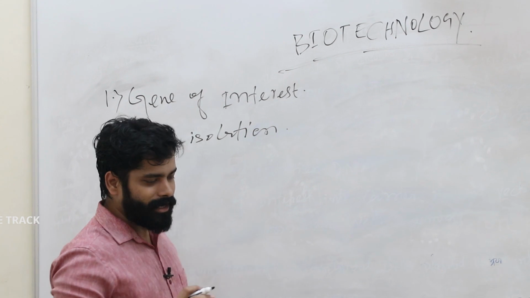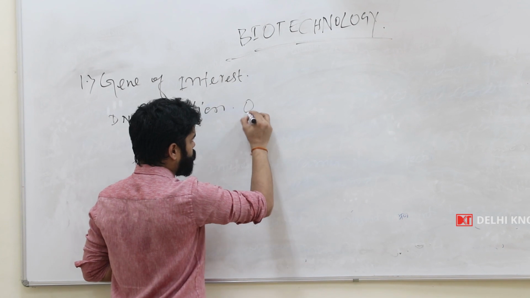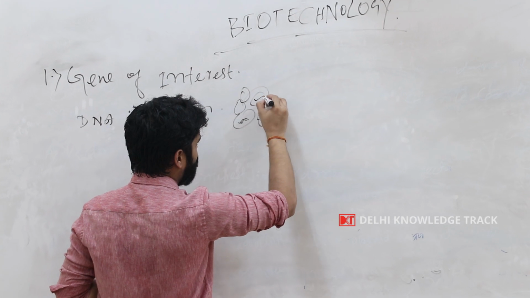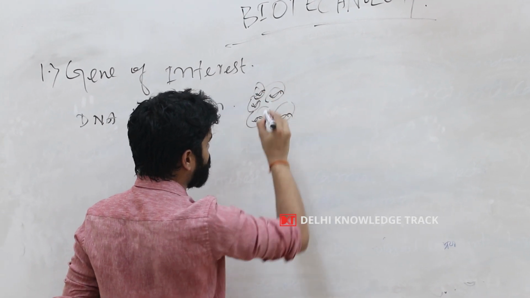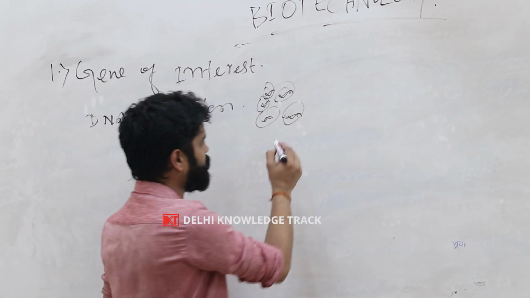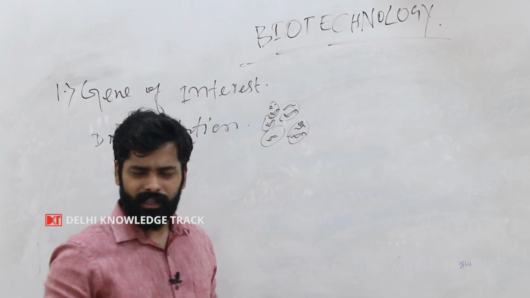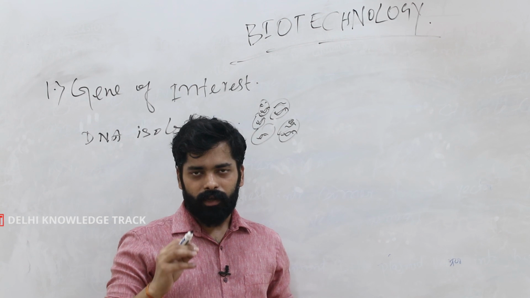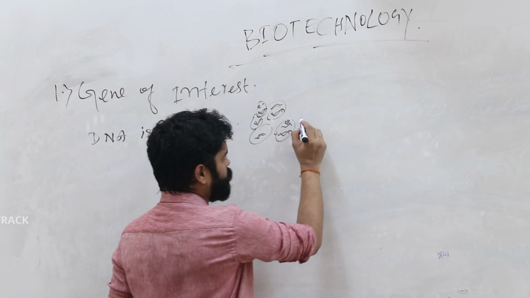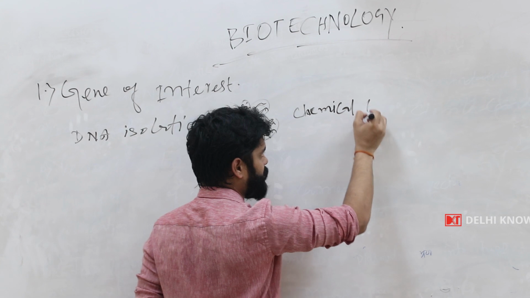Suppose we know that insulin is synthesized in the beta cells of the pancreas. Suppose these are the beta cells, and in these beta cells we have the DNA for insulin. We have to get this DNA out because in the cell we have proteins, RNA, and other biomolecules. So we have to get the DNA of the insulin out of the beta cells. So what we can do is chemical treatment.